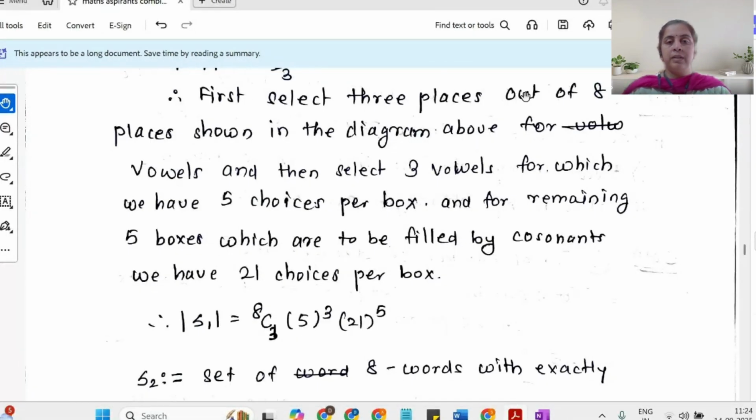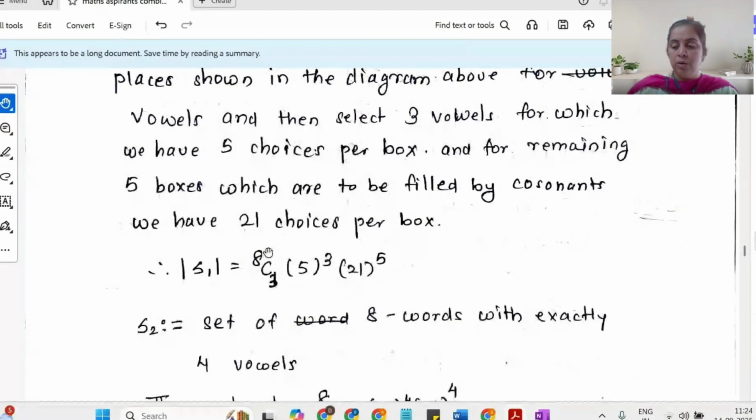So first select 3 places out of 8. Now that can be done in 8C3 ways. Now I did not bother to show the number of selection of the place. I am considering that over here. And then for the 3 places, select 3 vowels, and for the remaining 5 boxes, you have to fill the consonant, right? So you have 21 choices per box. So cardinality of S1 is, you are right.